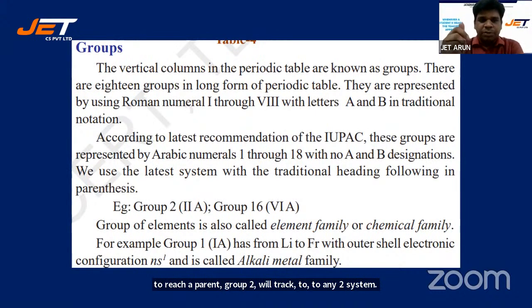So a group of elements is called an element family or chemical family. For example, group 1 or 1A, from lithium to francium, has outer shell electronic configuration ns1, and it's called the alkali metal family, for example, an element family or chemical family. For 1A, it's called the alkali metal family.